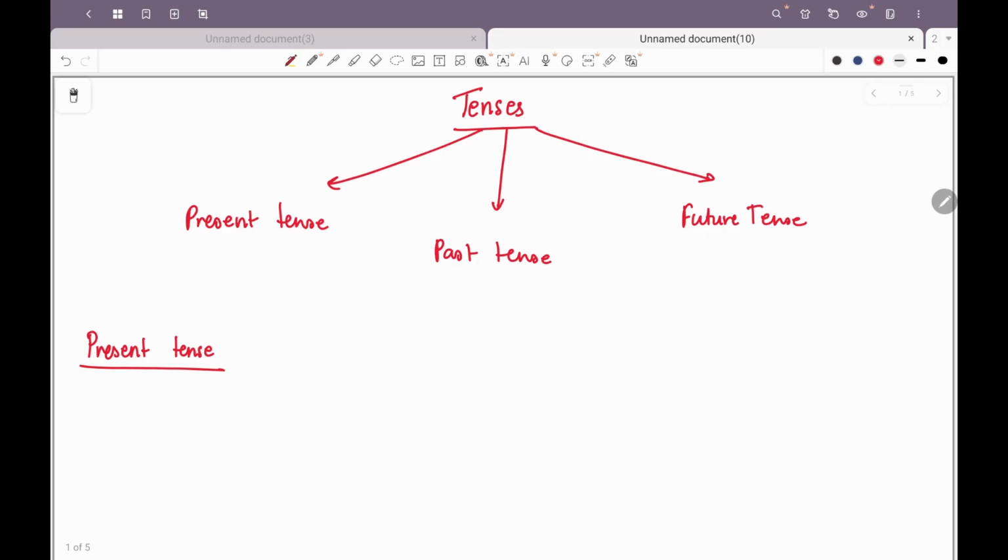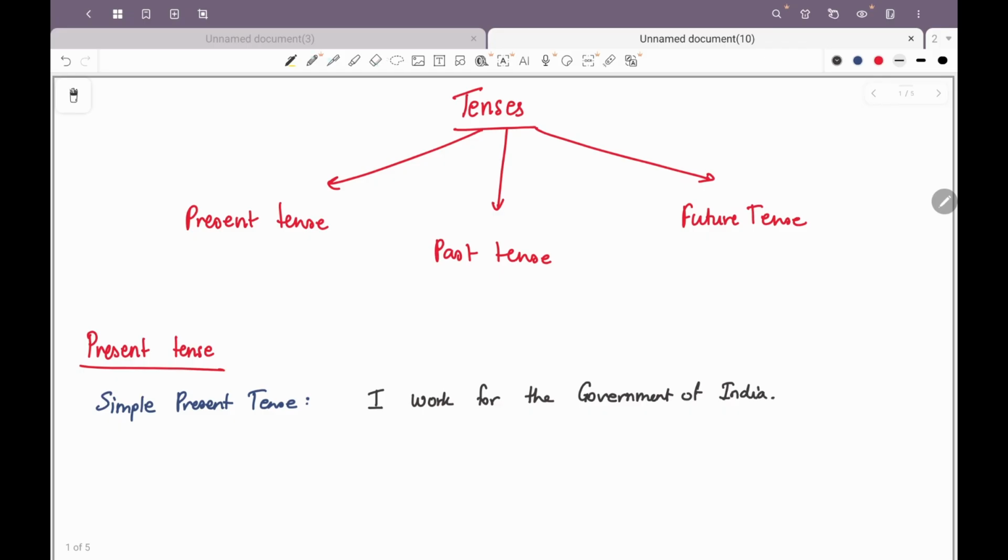So in the simple present tense, let us take the first example. I work for the government of India, right?